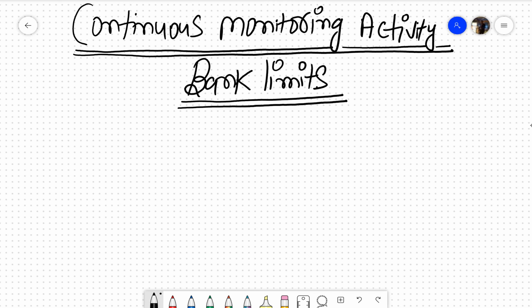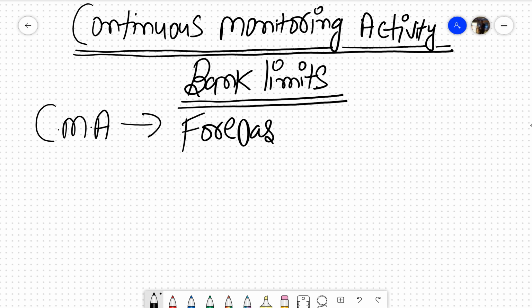I have already explained a lot about CMA, but this time I am going to be making a short. CMA's basic purpose is to do two important things. Number one, to create forecasted financial statements for that organization.